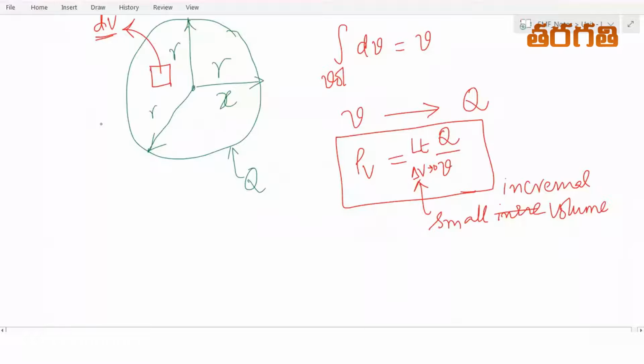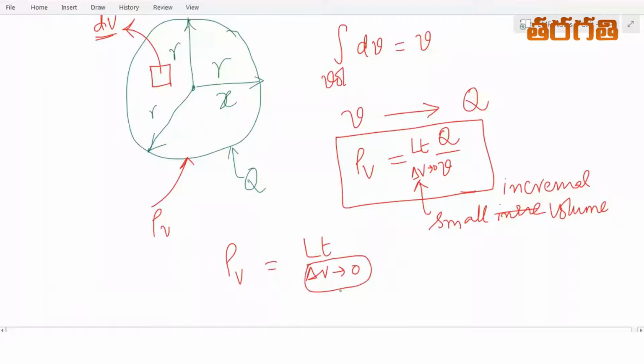So the volume charge density over the sphere is rho v. This rho v is defined as the limit as delta v tends to 0 of dq by dv, where v is the volume of the sphere.